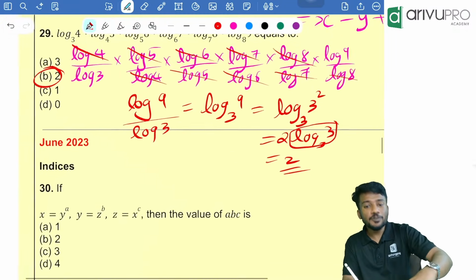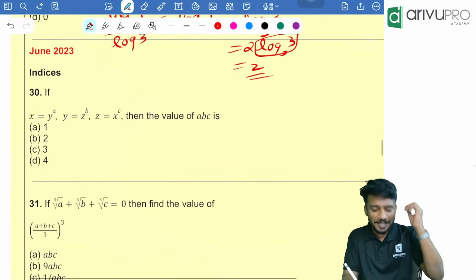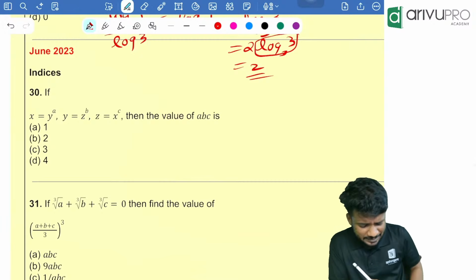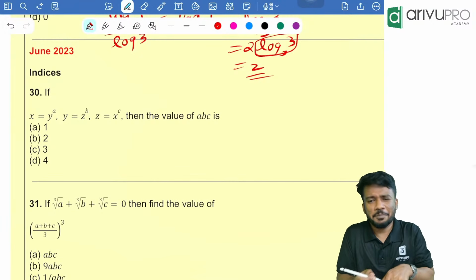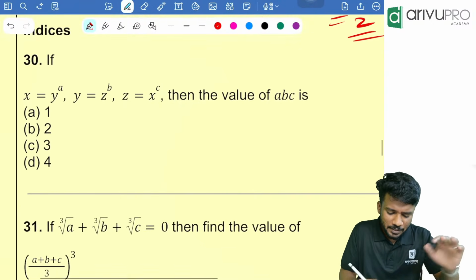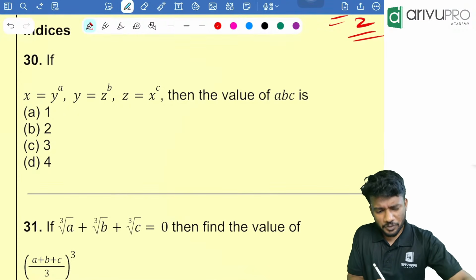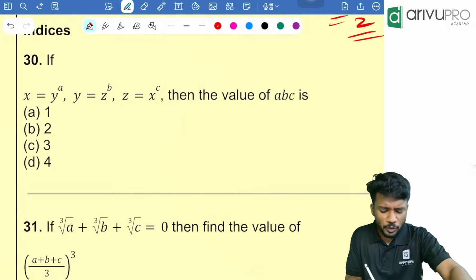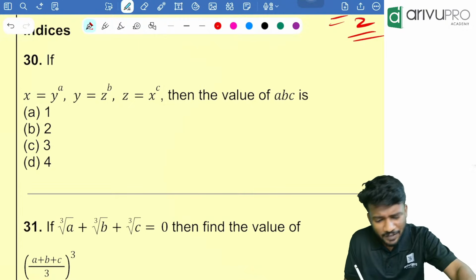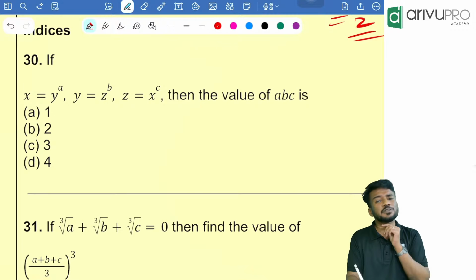Can we solve the June 2023 question paper? Now look here. It's a very interesting question. We have solved it, but still it's a very good question. People, what is given? X is equal to y raised to a, y is equal to z raised to b. Then what is given? Z is equal to x raised to c. We need to find the value of a, b, c, right?